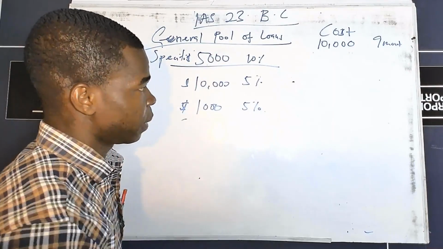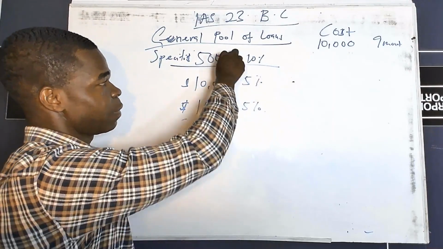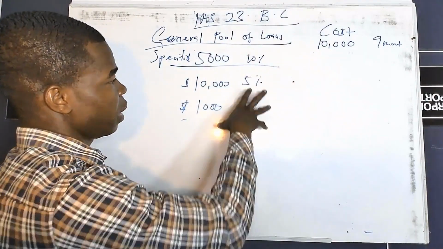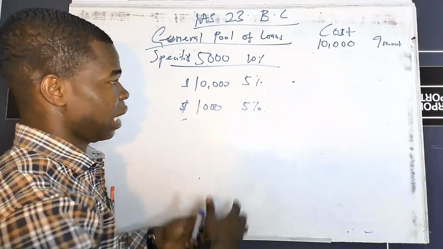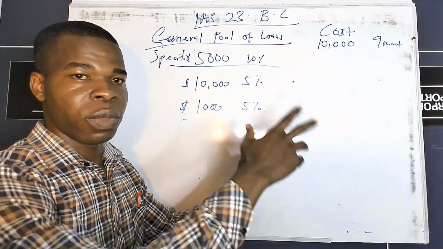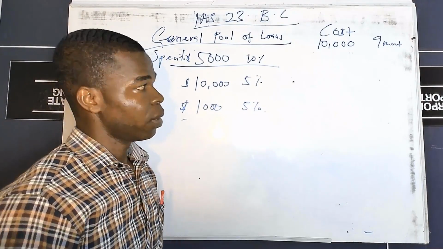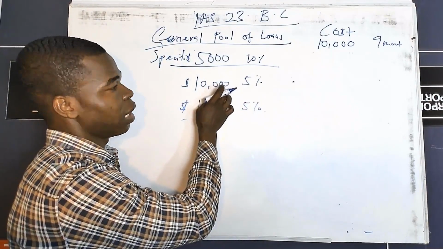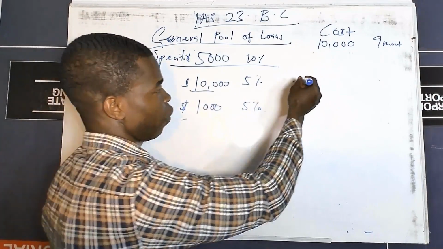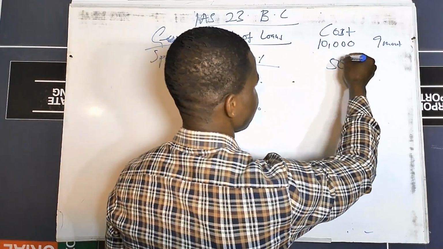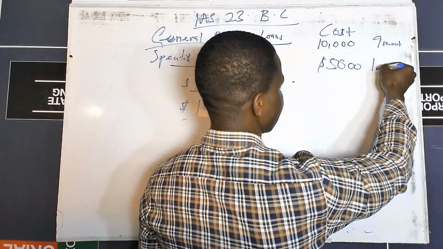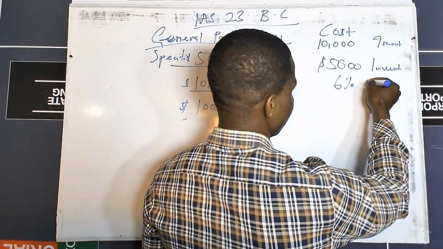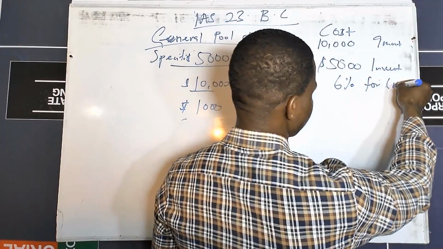And this specific loan was also taken for the construction of the asset. And this one was also taken for the construction. These are the two general pool of loans, also taken for the construction of the asset. And then let's say part of the general pool of loans, which was $5,000, was invested in an investment portfolio that pays 6% interest for 6 months.